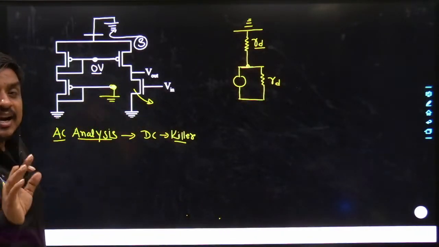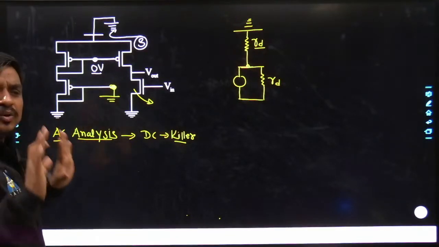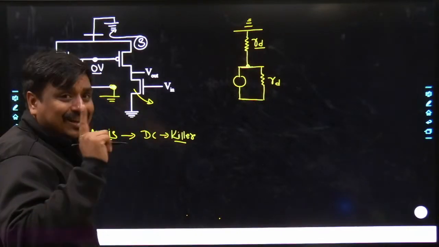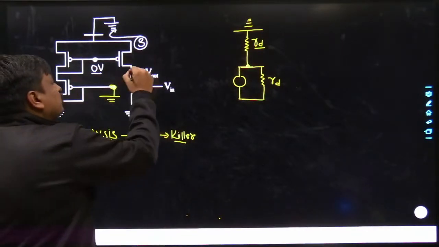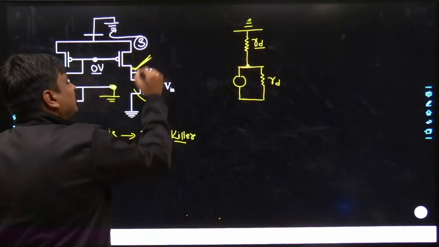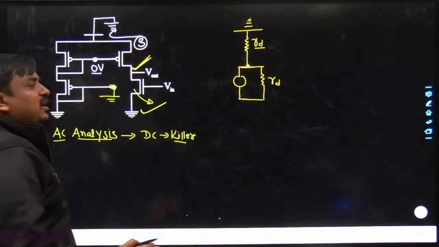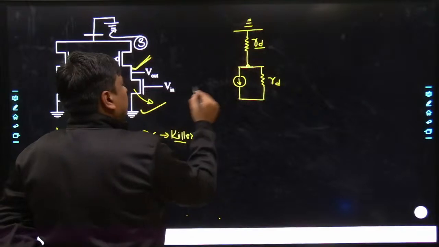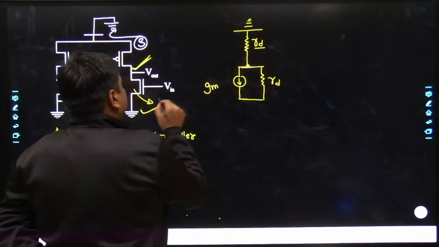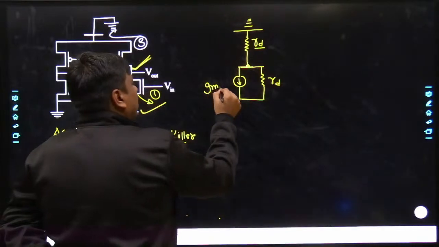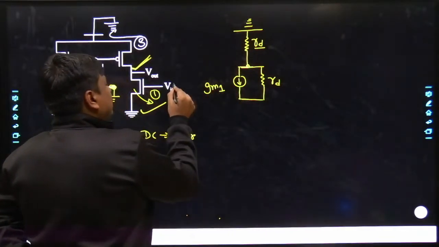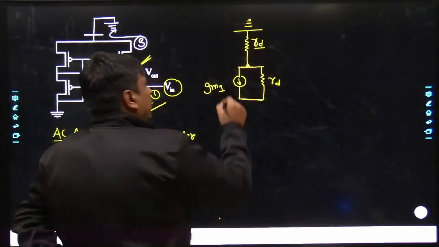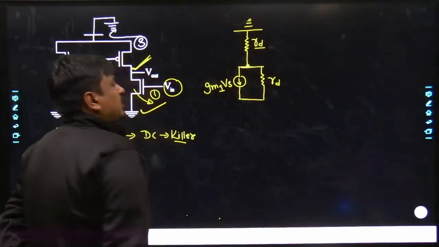Once you do the AC analysis, you will get to know which GM has to be calculated with the help of DC analysis. And the direction of current is utterly important. The direction of current is from drain to source. So until and unless you know where the drain lies and where the source lies, you would definitely make a mistake over the sign. So here it is drain, here it is source, and you would be focusing over GM. For the time being, you can write this as transistor number 1, so here it becomes GM1. What is the VGS? The VG is connected with the Vin, and similarly VS is connected with 0, and here it is simply VS.